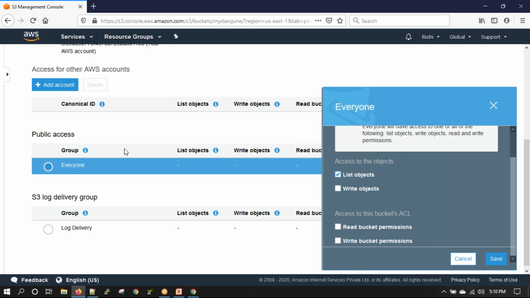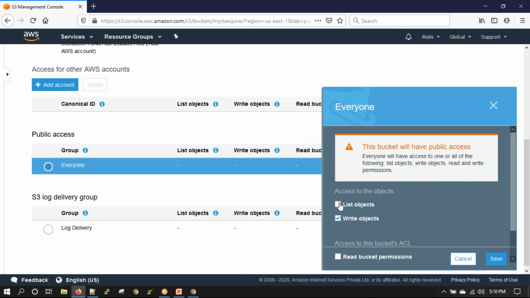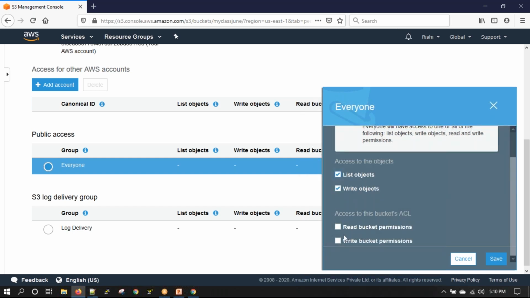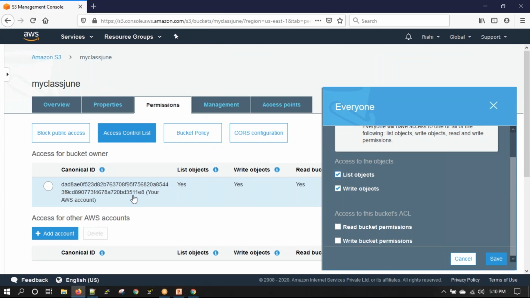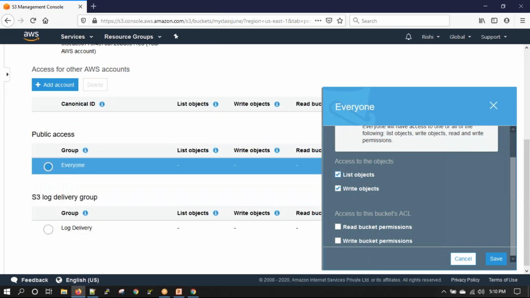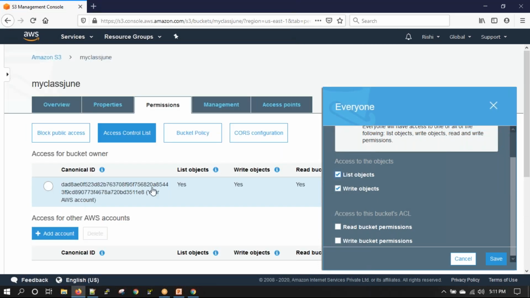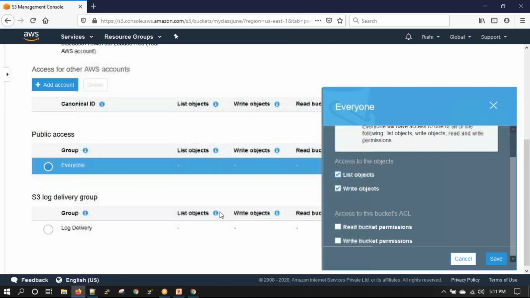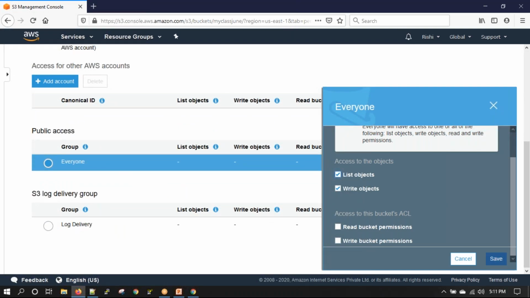So ideally when you are making something public, it should be either list or write, or both, but never the permissions one. Because then somebody can change the permission and remove your permission, the root's permission, which has happened a few times. So now your object is accessible to others, but you cannot access it. If this is removed, I cannot access it. So always when you are making something public, it should be one of these.